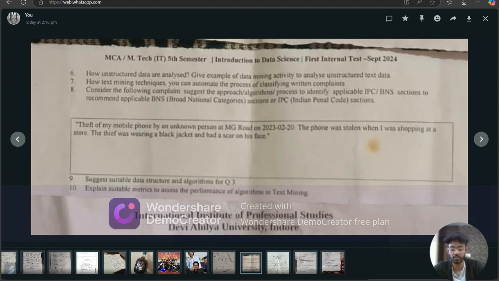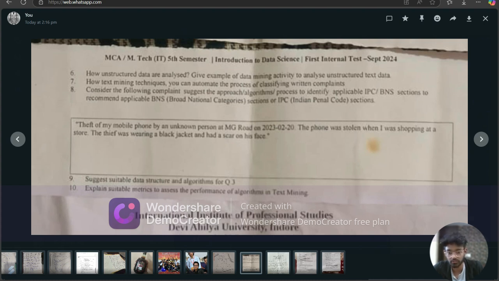In the fifth step, we will do ranking and filtering. Rank the identified IPC BNS sections based on their relevance to the complaint. Filter out sections that are not applicable or are less relevant.